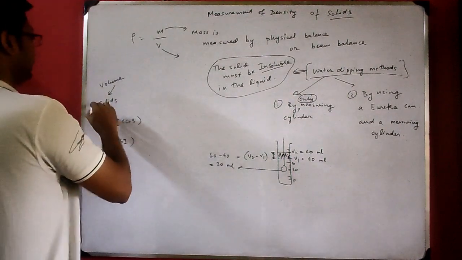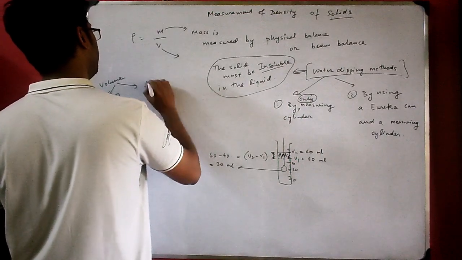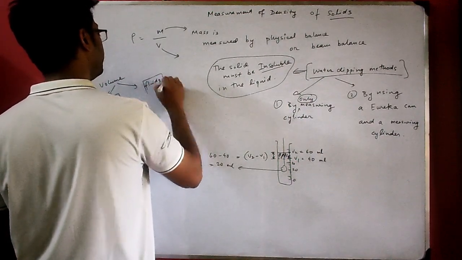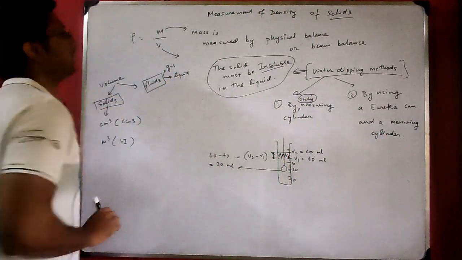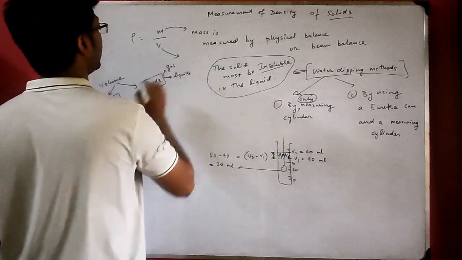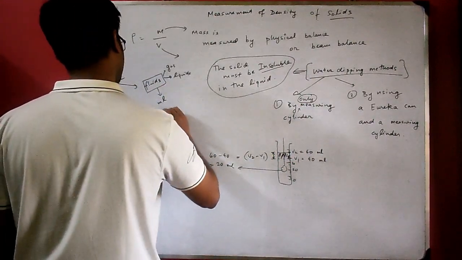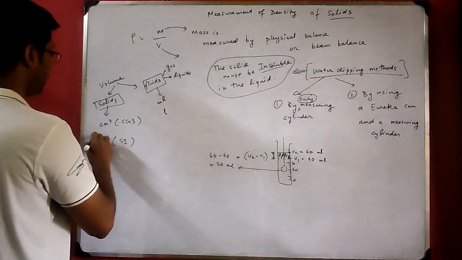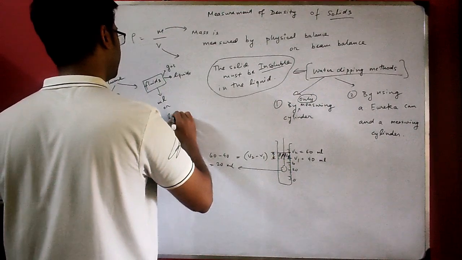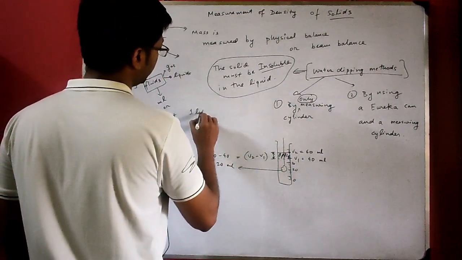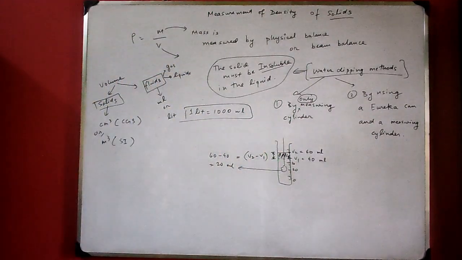But the volume of fluids, fluid means gas and liquid, fluids means gases and liquids, is measured in ml or liter. Liter is the bigger unit, 1 liter is equal to 1000 milliliter. Ml means milliliter. So it is measured in ml or liter.